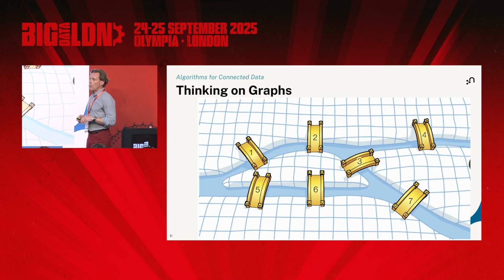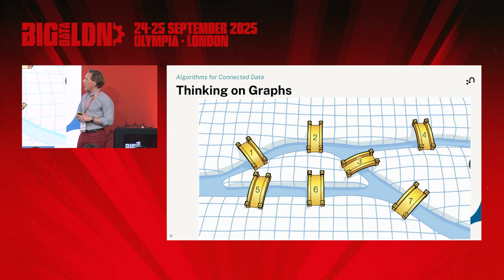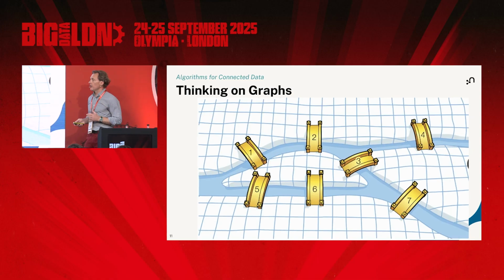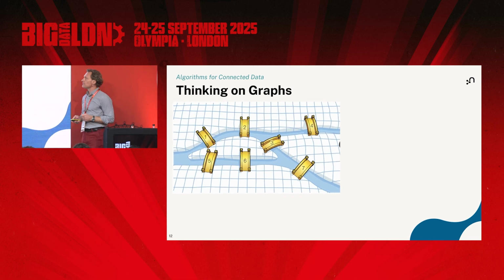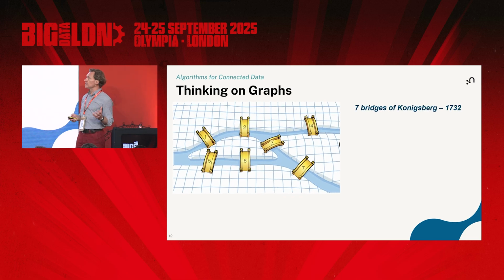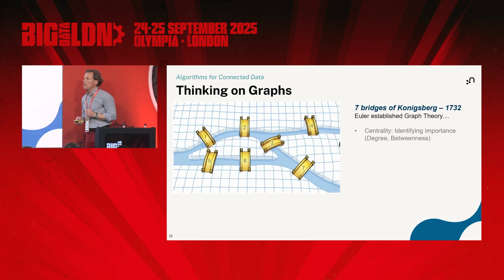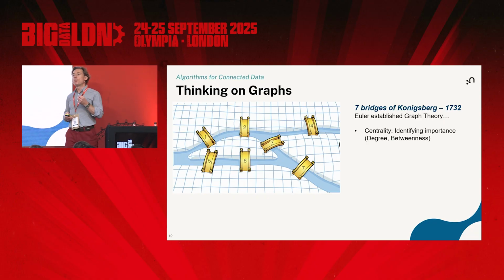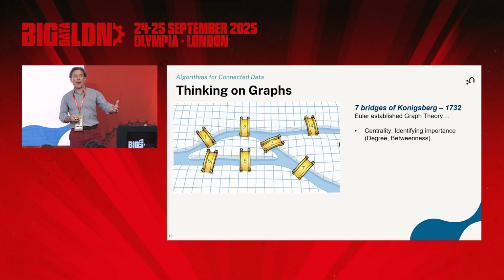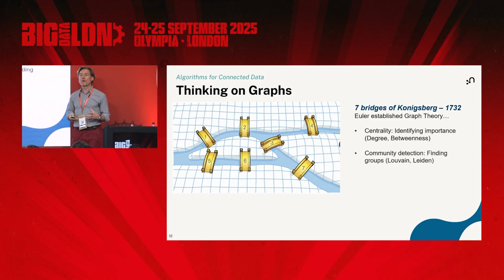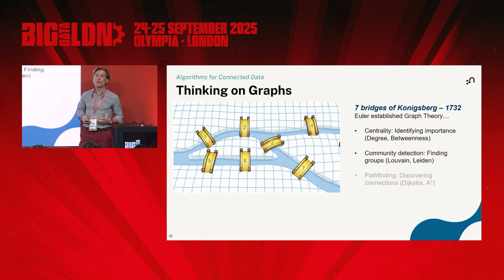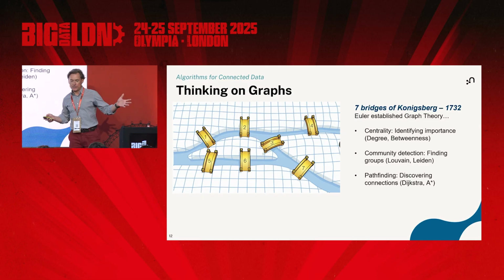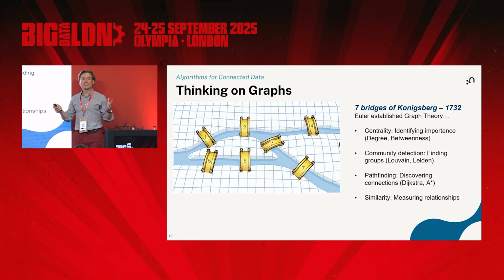So we now have a way of computing various things on a graph. As I said, we've been doing this for nearly 300 years. And one of the things that we can do is measure what is important in that graph, and those are centrality metrics, for instance. Or we can find communities on that graph. We can find the shortest path, as we saw earlier, and also we can find similarities. This is only the tip of the iceberg.